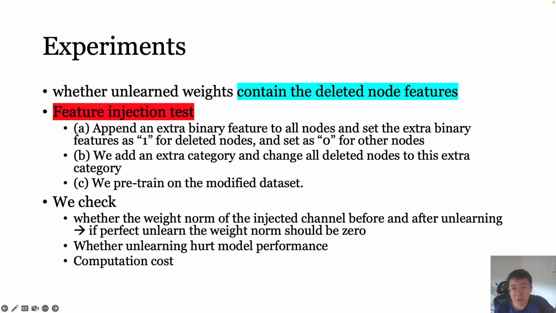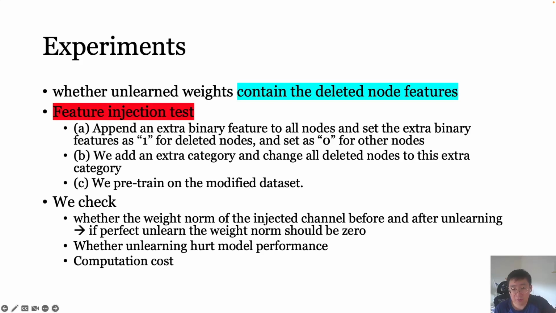To verify whether unlearned weights contain the deleted node features, we conduct the feature injection test. This test is designed to verify whether Projector and the baselines could perfectly unlearn the trace of deleted node features from the weight parameters. To achieve this goal, we append an extra binary feature to all nodes and set the extra binary feature as 1 for the deleted nodes and 0 for other nodes. To make sure this extra binary feature is heavily used during training, we add an extra category and change all the deleted nodes to this extra category. Then we pre-train on the modified dataset.